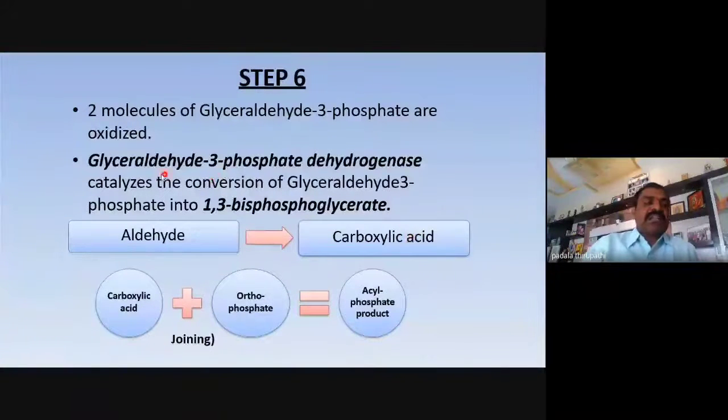Here glyceraldehyde 3-phosphate is the aldehyde. This aldehyde is going to be modified into a carboxylic acid, that is 1,3-bisphosphoglycerate.